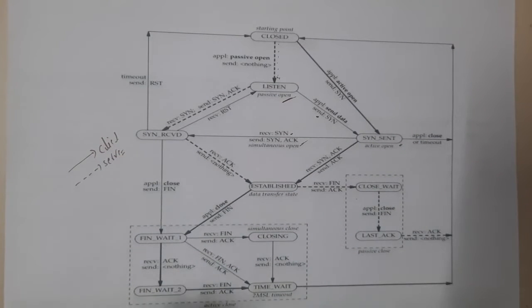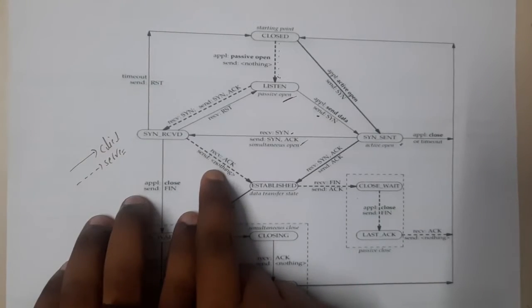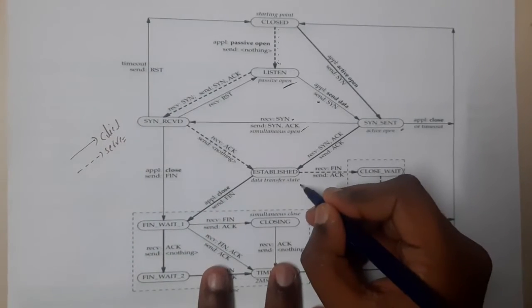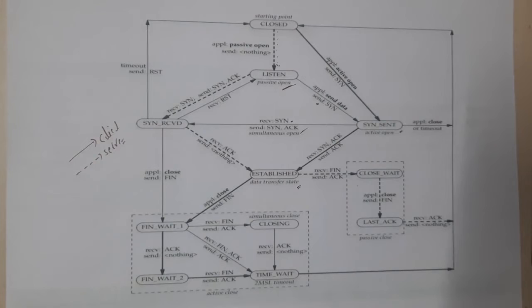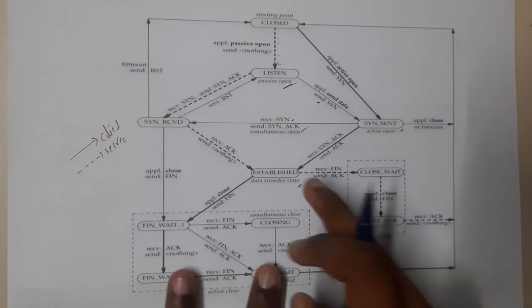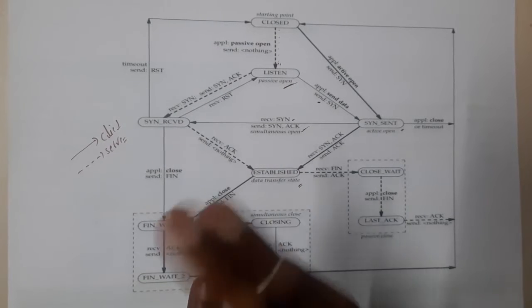Now, sorry, the server will send the acknowledgement and it will send nothing, right? Yes. So if you recall, the exact first 3 steps have been done here, right? Yes. Okay, so once we reach this established state, you will continue your data transmission. Once the data transmission is done, let us assume that the client wants to end the connection.